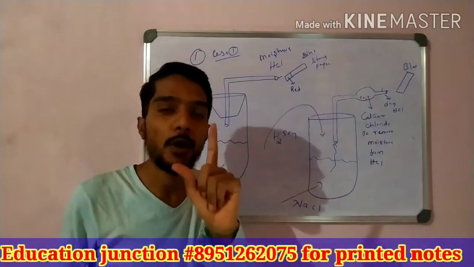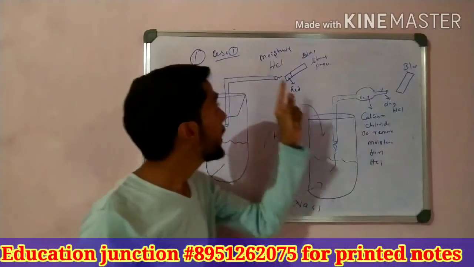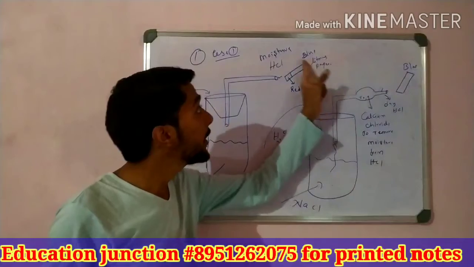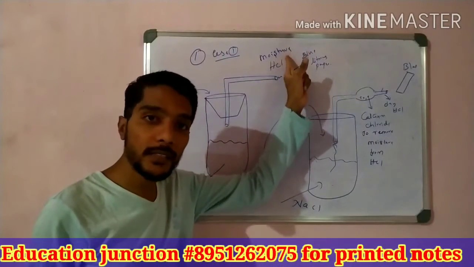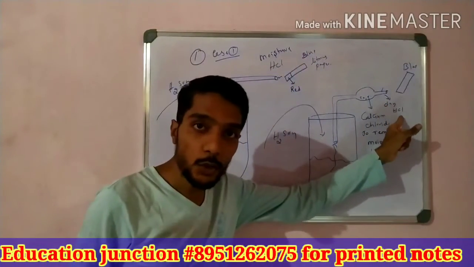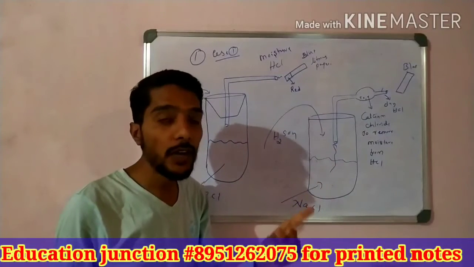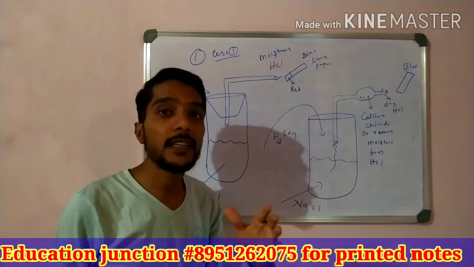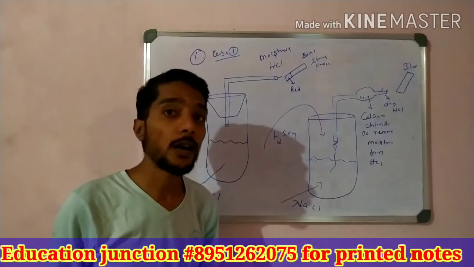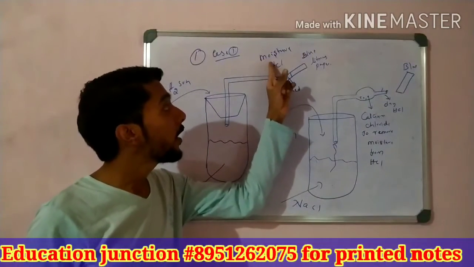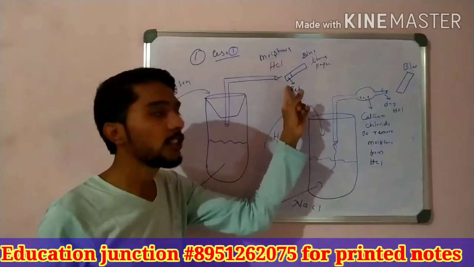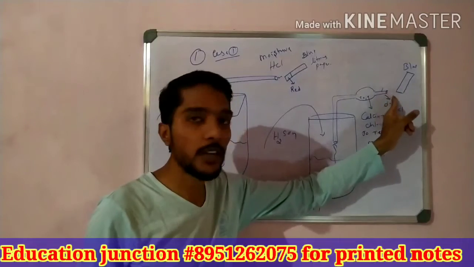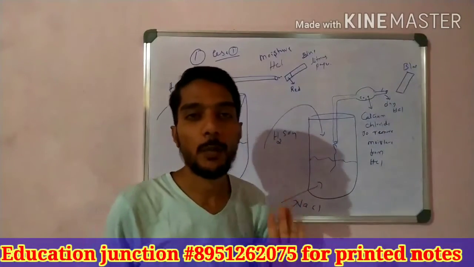Why did it happen? Because of only a small difference. Here HCl gas is present, and here HCl gas is present, but the difference is that here moisture, water, is present, and here water is absent. So our initial statement is that H plus ions exist only in the presence of water. Moisture present, H plus ions are formed, color changes. Moisture absent, dry, no water present, so no H plus ions are liberated, no change in litmus paper color.